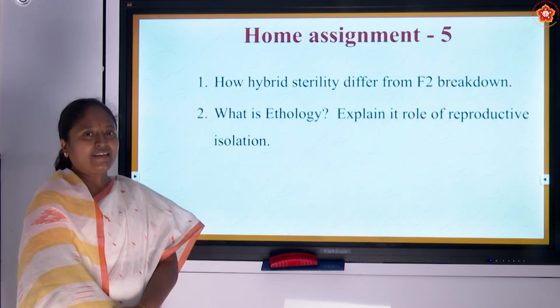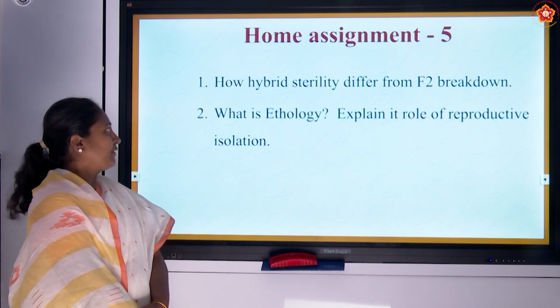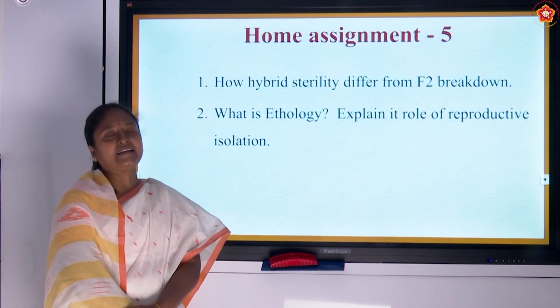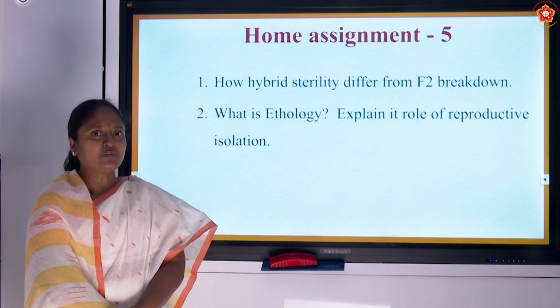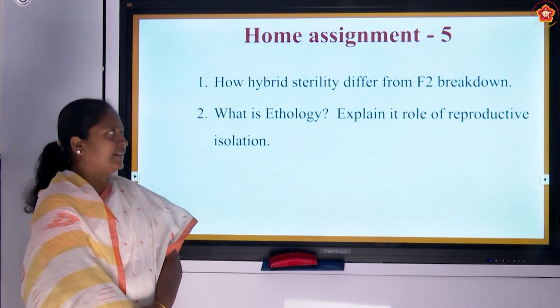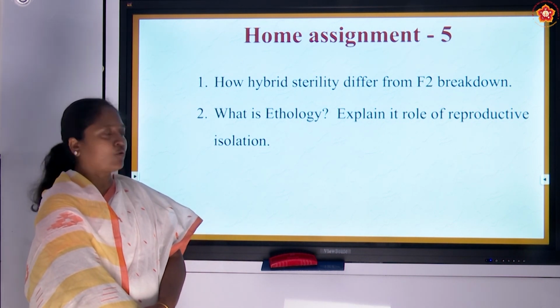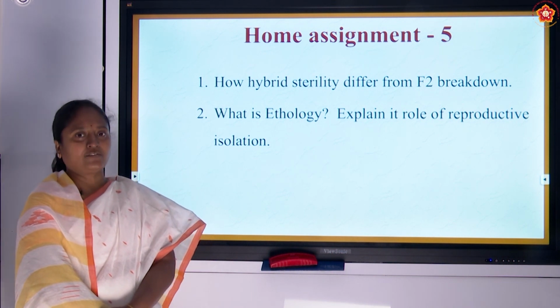Now we will see home assignment 5. The first question is how hybrid sterility differs from F2 breakdown. The second question is what is ethology? Explain its role in reproductive isolation.